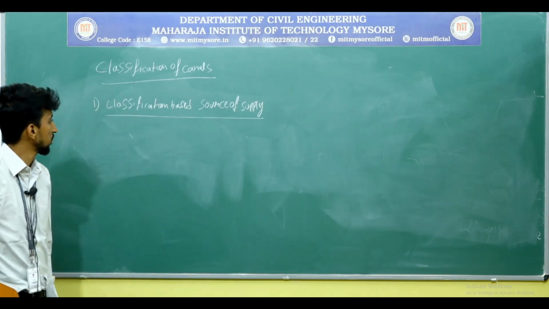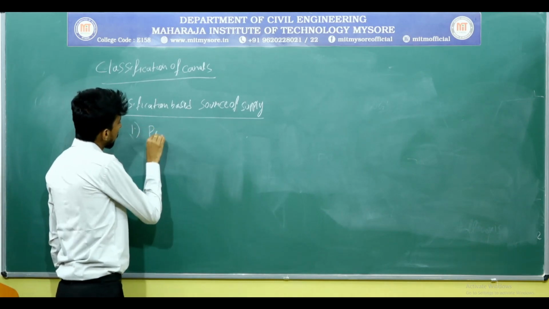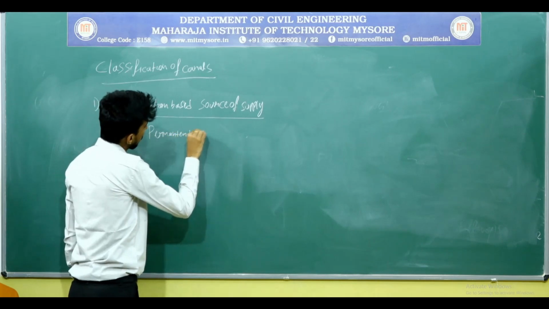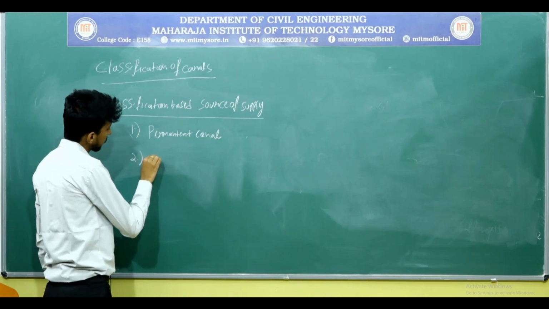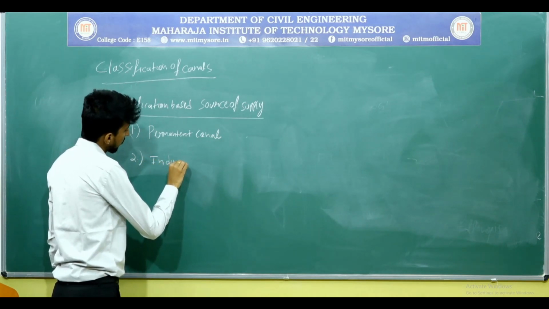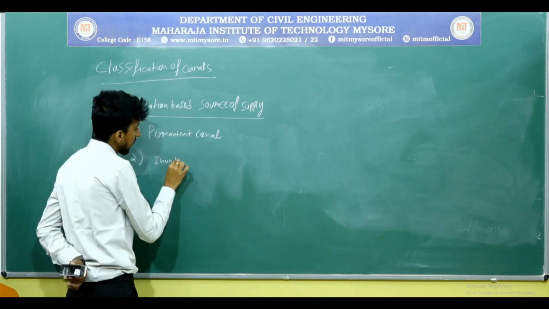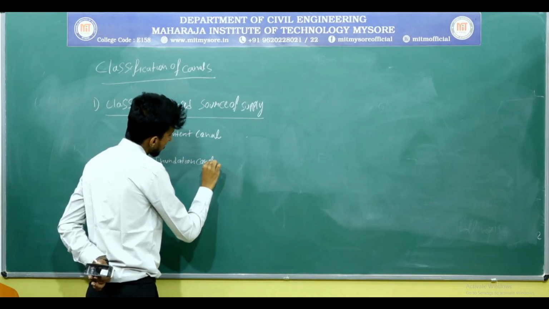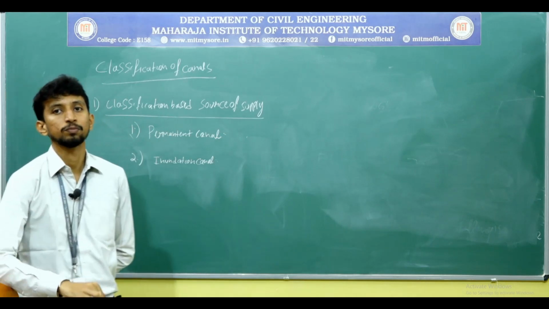Here the canal classification can be done into two types. One is permanent canal. The second one is inundation canal. What is a permanent canal?